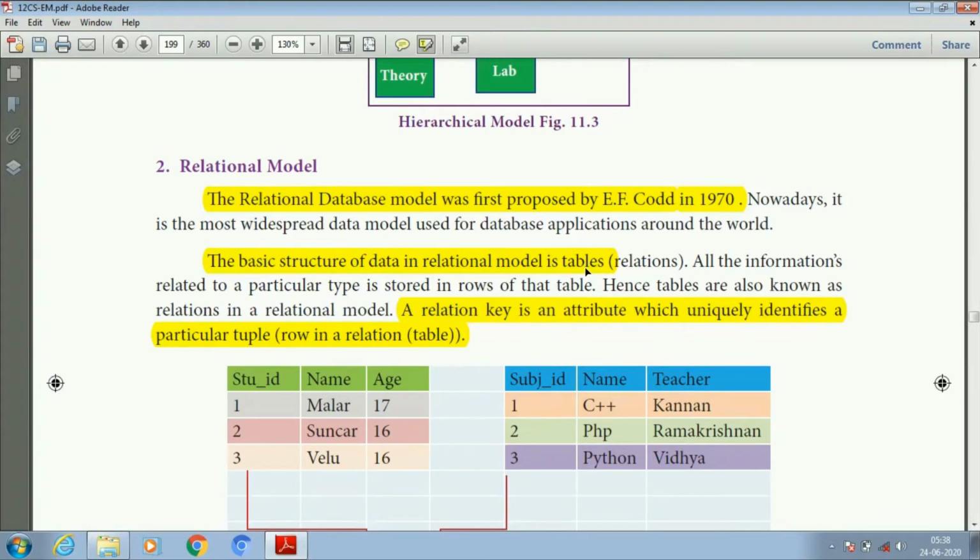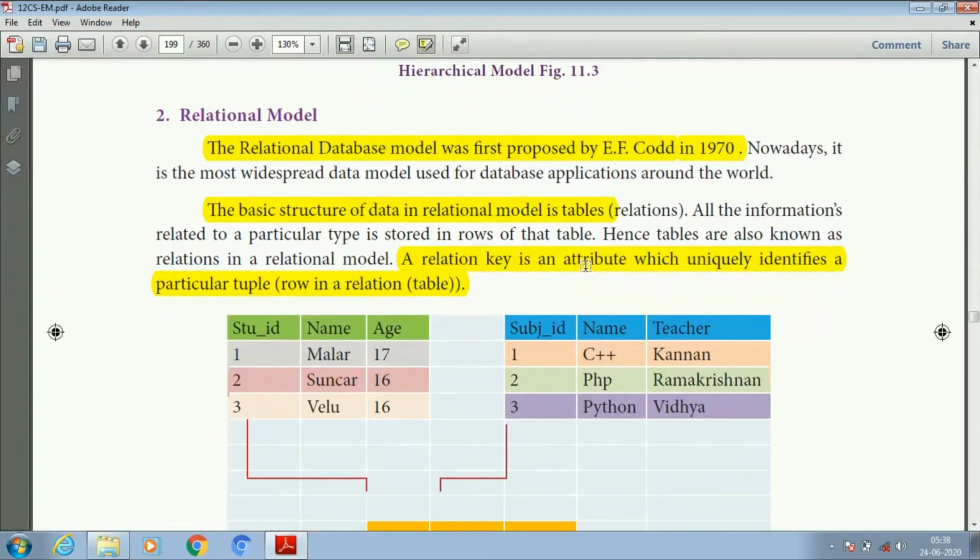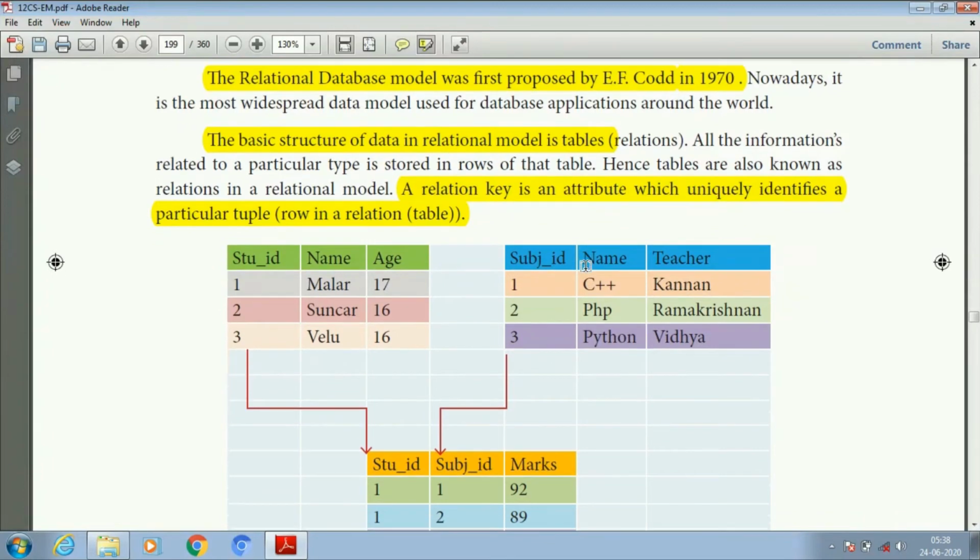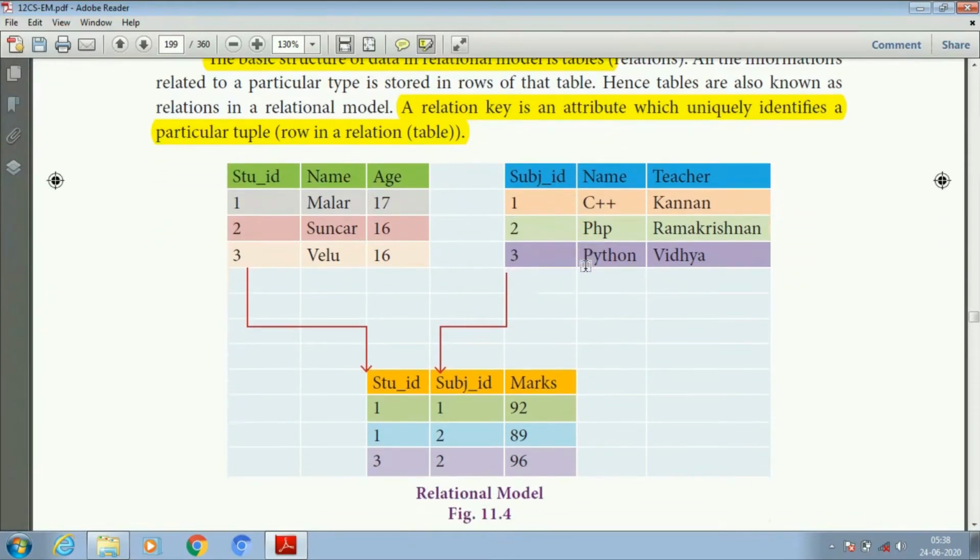A relation key is an attribute which uniquely identifies a particular tuple, with information like student ID, name, age, subject ID, name, teacher. So I want a table with student ID, subject ID and marks, so now I insert the student ID, subject ID, marks columns.